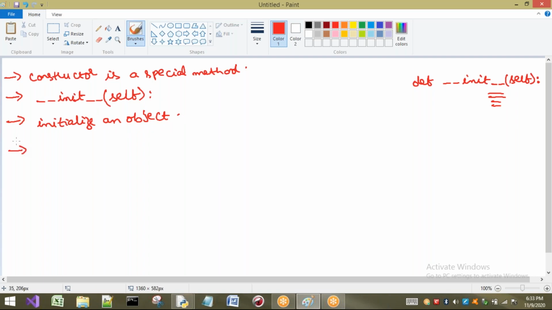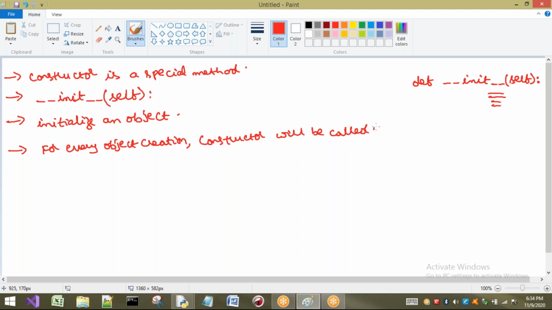Next, when is this constructor going to be called? For every object creation, whenever we are going to create an object, the constructor will be called. This is very important.